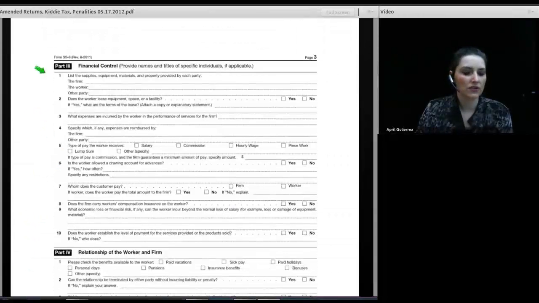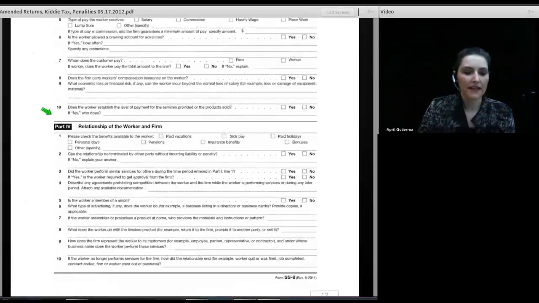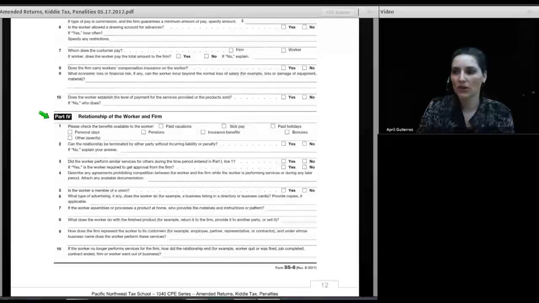Then we have financial control. Who really ran the finances of the business? Did you pay to advertise the business? Did you write checks to pay service providers? Who was handling the money? And then they get into questions about the relationship of the worker and the firm.